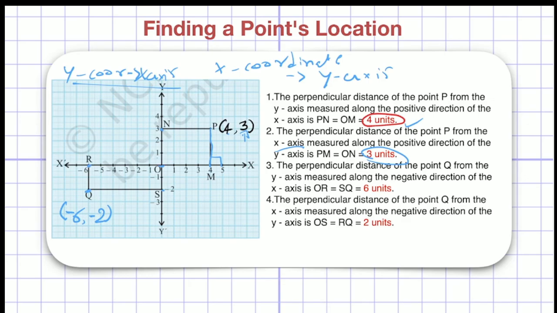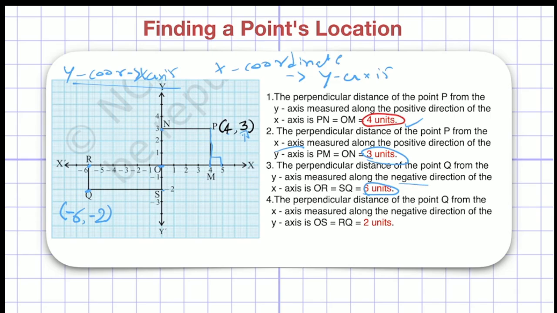Right? So I just have to find the distance between R and O, and it will be 1, 2, 3, 4, 5, and 6 units. If you see, distance always comes in positive numbers. So I have written 6 units. But if you see here, I have written -6 in the x coordinate because it is measured along the negative direction of the x-axis. You can see here it is the negative direction of the x-axis, right?